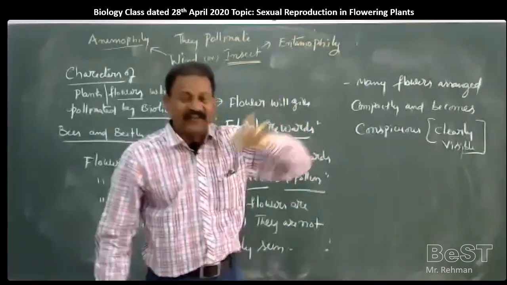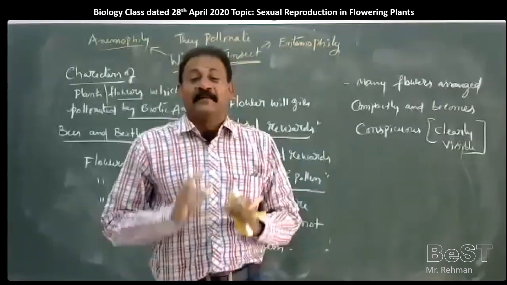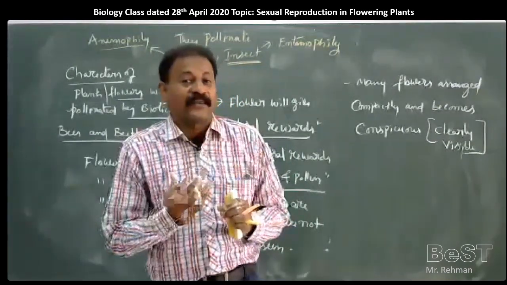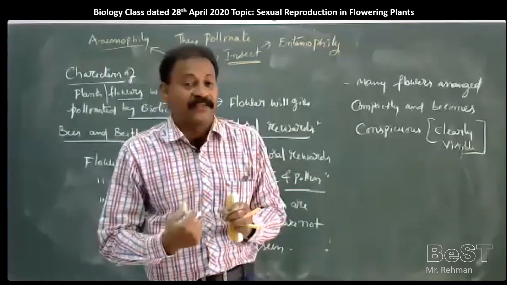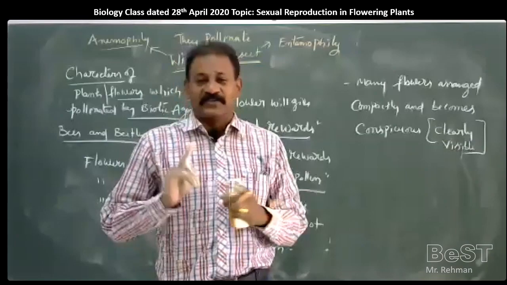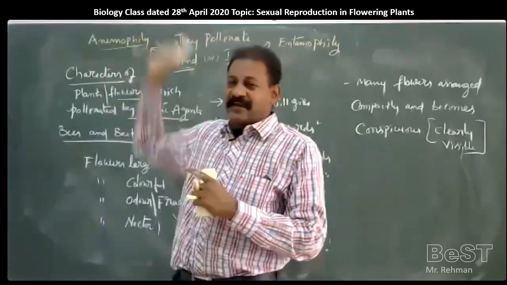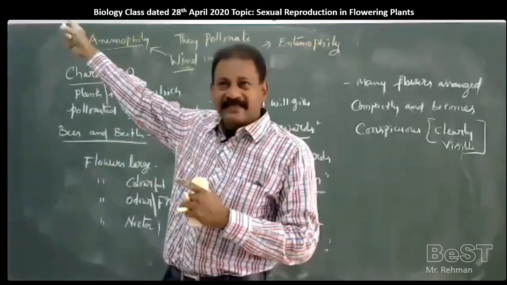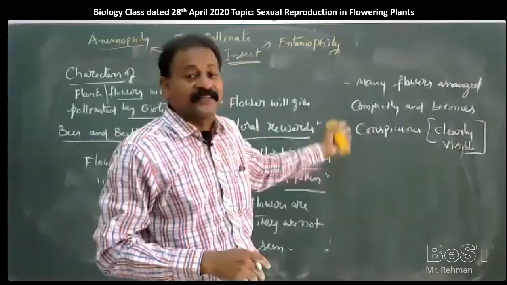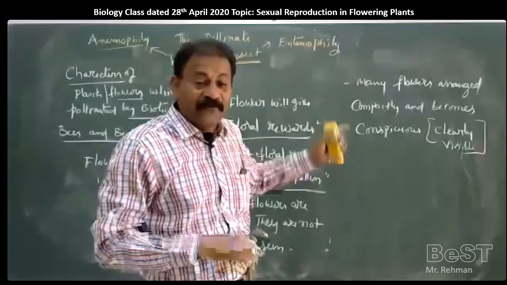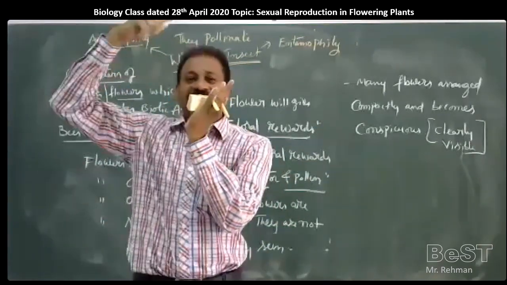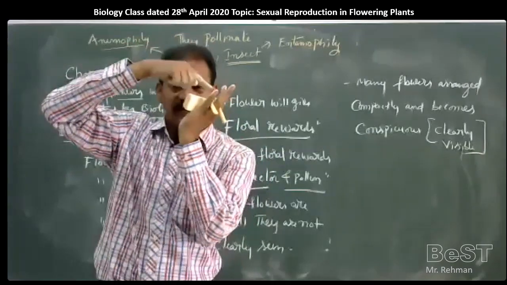When they land on the flower, automatically pollen will be supplied. So insect pollinated plants have pollen which is sticky in nature, which is totally different from air pollinated plants. In air pollinated plants, pollen grain is non-sticky, whereas in insect pollinated plants, pollen grain is sticky. Why? Whenever a flower is attracting an insect, the insect will sit on the flower.